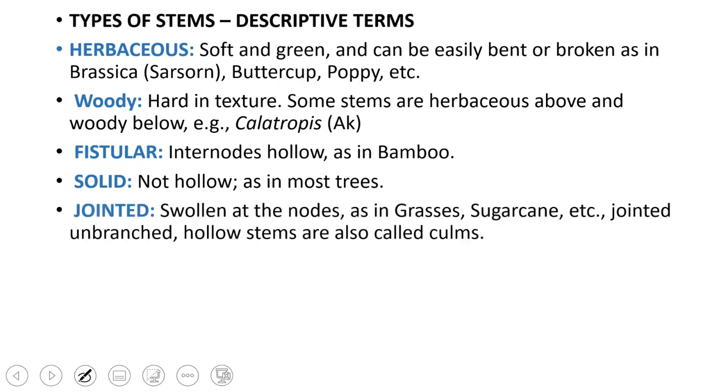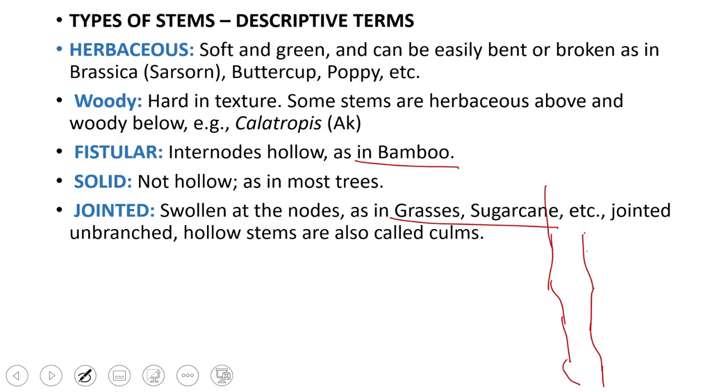In many plants, like in grasses and sugarcane, etc., and also in bamboo, the nodal part of the stem is slightly swollen like this. So this is node, and then we have another node which is swollen.